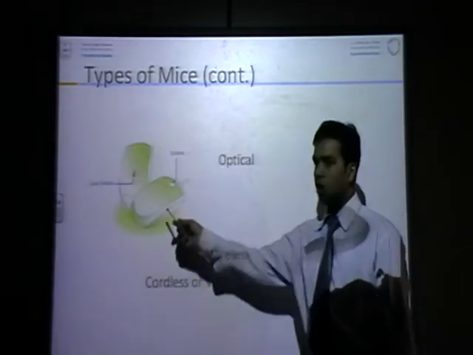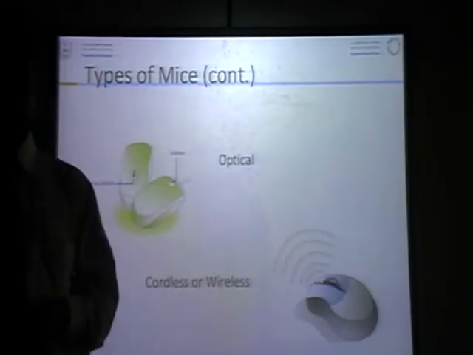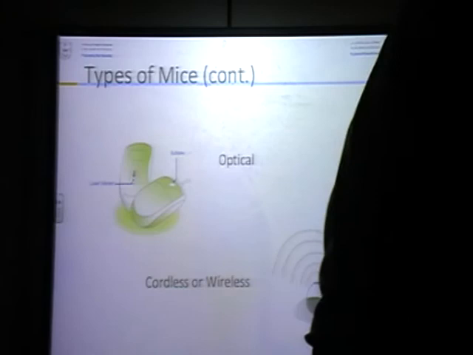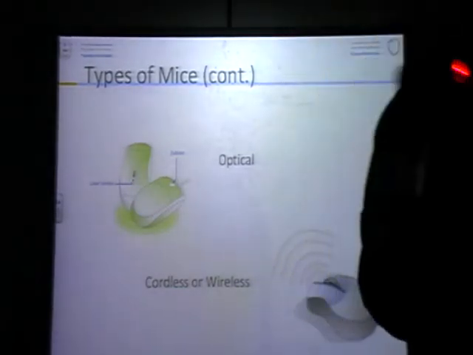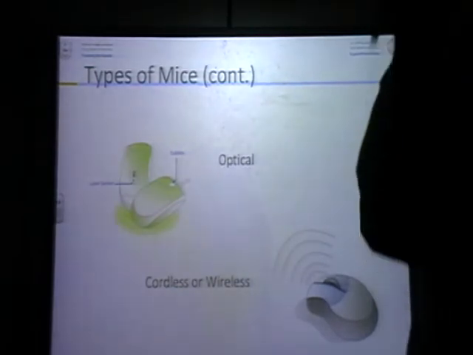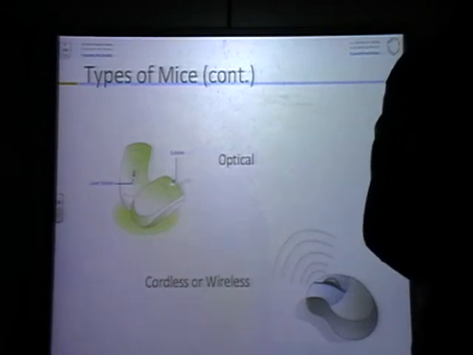You see, optical, whatever mouse is here, in your classroom you can see this one. This mouse is an optical mouse. How does it work, you know? When you move, the cursor moves, but how? Yes, due to the laser beams. This is a laser beam.